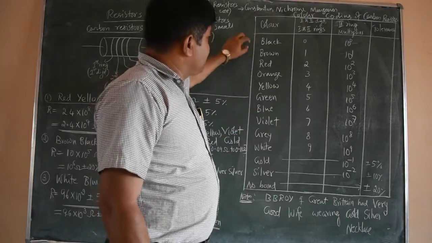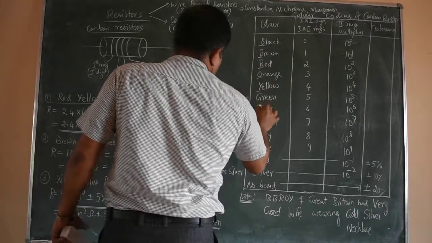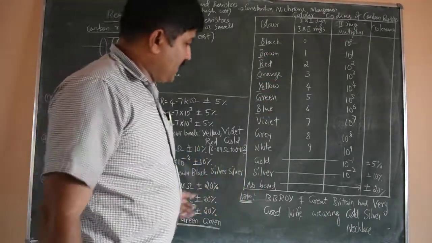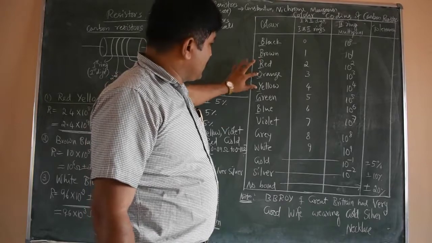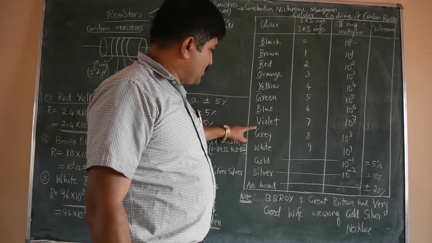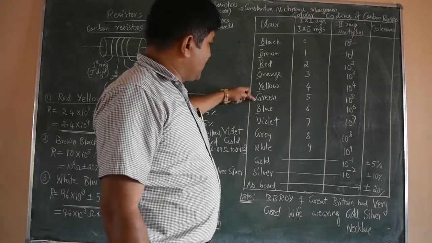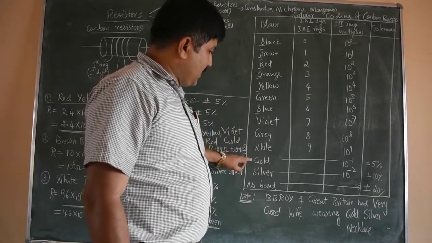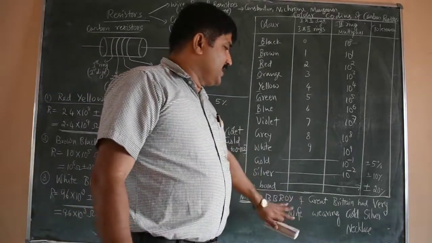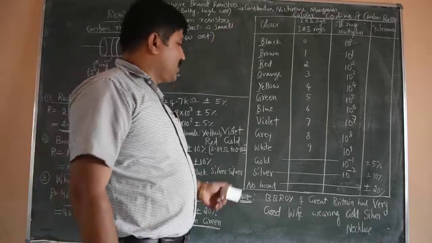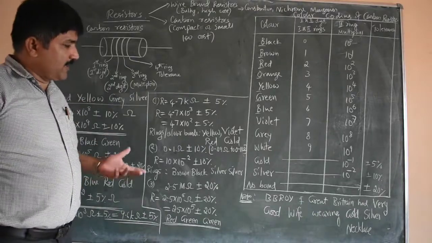The method is like this: the first letter of every color is taken, and we make a sentence. We can find this in some private books. So that is B.B. Roy of Great Britain has very good wife wearing gold silver necklace. This is the shortcut way we can remember. It's not a standard way, it is a way to remember the sequence or order of colors, so that we can easily code or decode resistors and find the resistance.